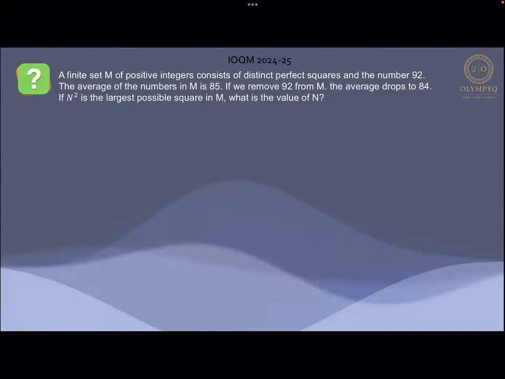So first of all, we can see that they are talking about some positive numbers. So we can write that a1 square plus a2 square, and so on, the average of these numbers, that is, let's say a n square plus 92 divided by n plus 1, is equal to 85. So this is the first equation.